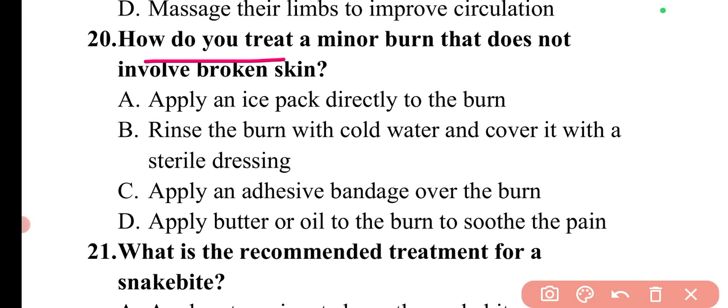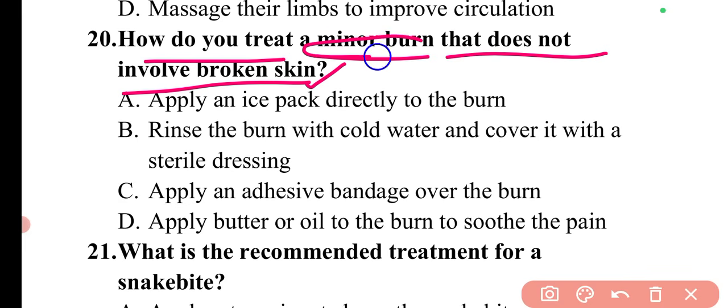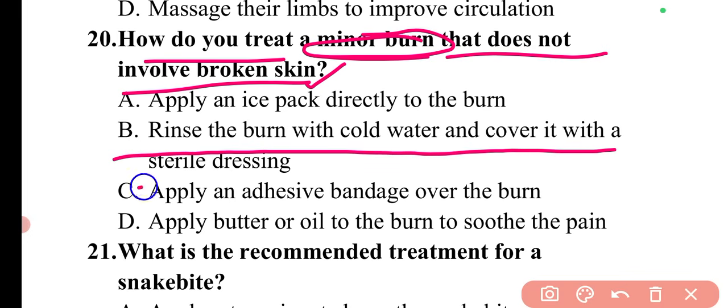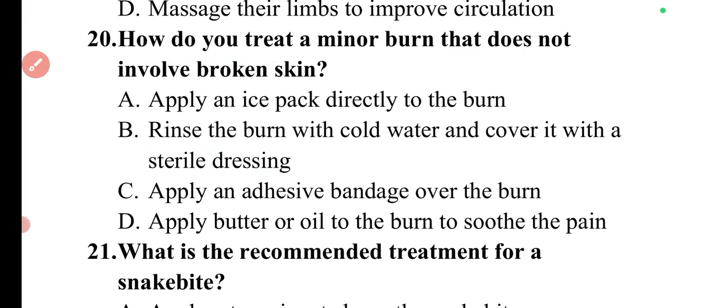Next question is, how do you treat a minor burn that does not involve broken skin? For a minor burn which does not involve broken skin, what we can do is rinse the burn with cold water and cover it with sterile dressing. So here option B will be the correct answer.